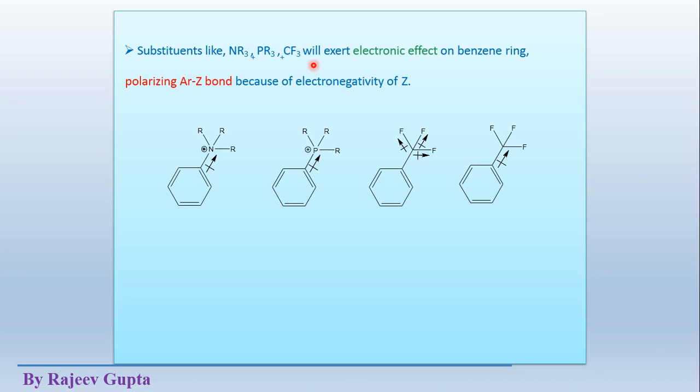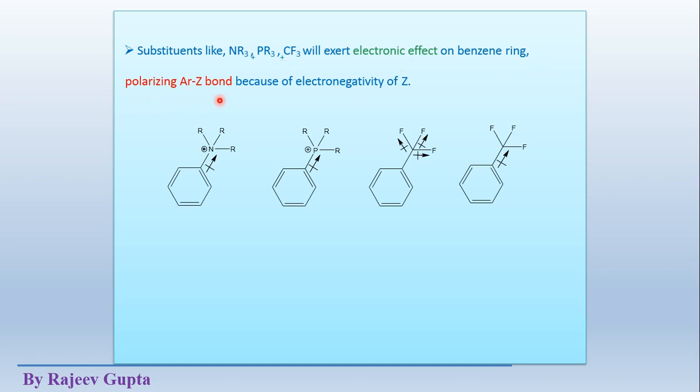How? That is amine derivatives, that is quaternary ammonium salt, these PR3 plus, CF3, these will exert an electronic effect on the benzene ring, and that electronic effect will be an inductive effect only. Okay, this will not be a resonance effect, it will only be an inductive effect, especially a minus I effect.